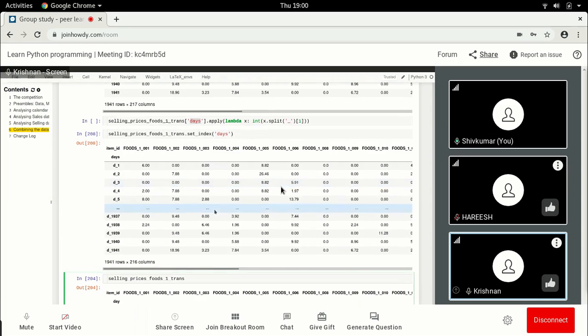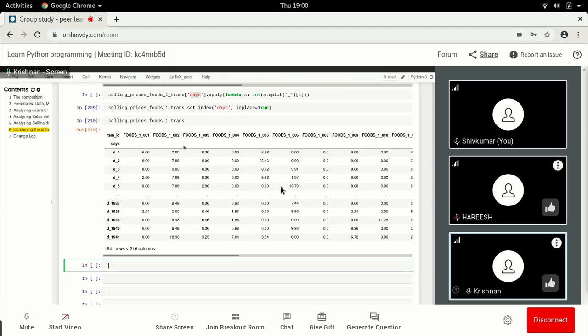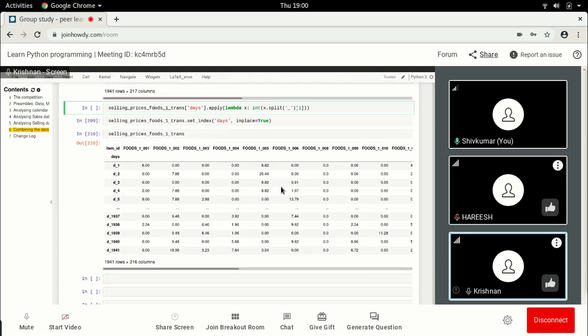I think I have to do inplace equal. Now I should see. Sorry. I think you should just check your data frame.